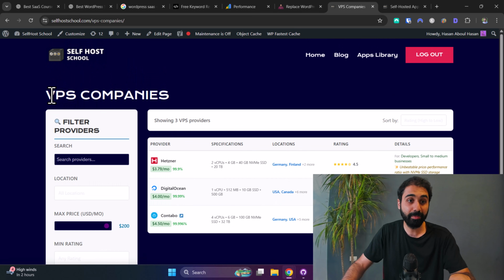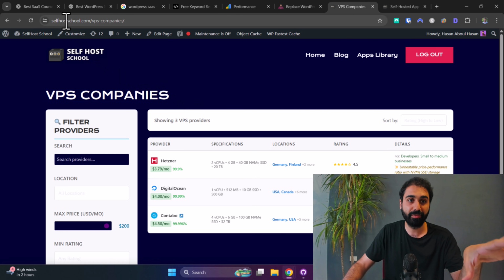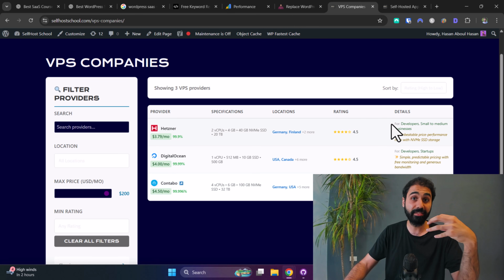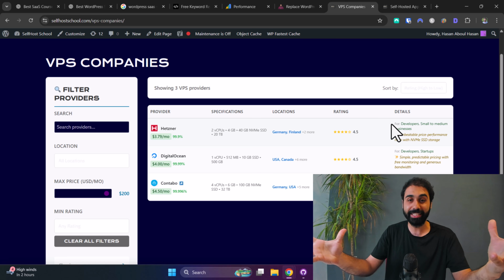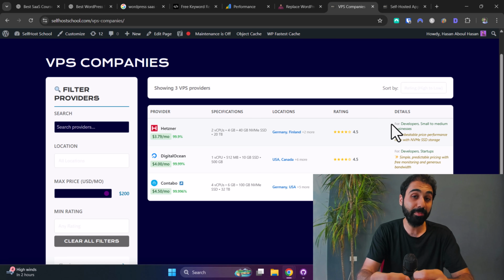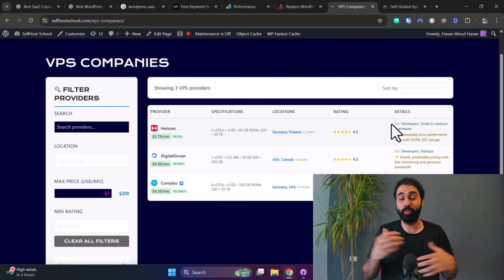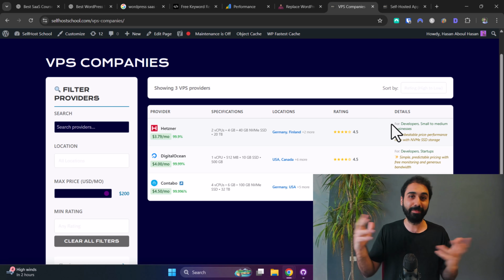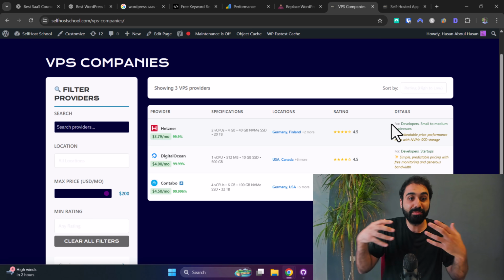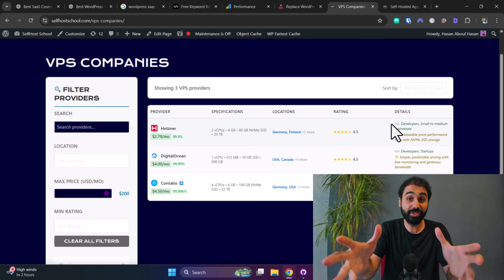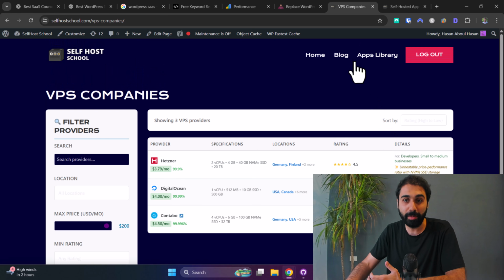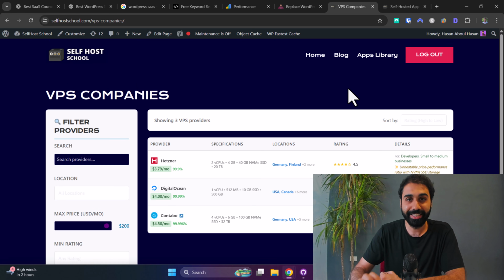So you can see I'm building this VPS companies page on my website selfhostschool.com, and here I'm adding different VPS providers with comparisons, collecting real, trusted data from the web, and building this structured table on my website, hoping that whenever someone asks for a VPS comparison or what is the best VPS, AI can use my collected, structured data to answer people's questions, and I can get traffic to my website from AI using this strategy.